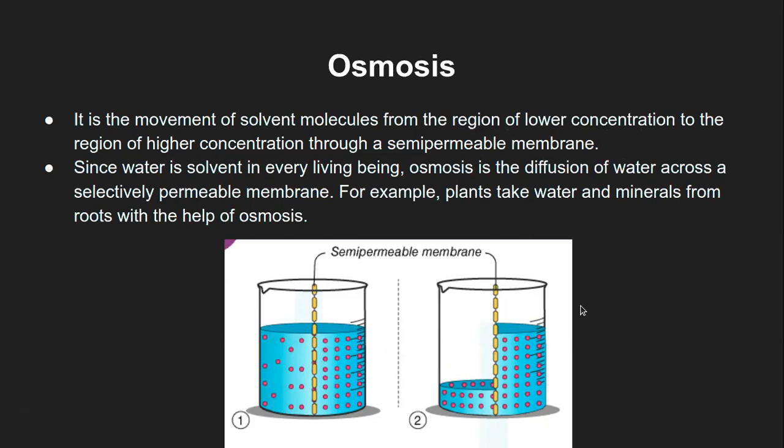Osmosis is a special type of diffusion. The condition is that the membrane is semi-permeable. The membrane is not permeable to the solute molecule, but it will only allow the transport of water. That is why it is semi-permeable or selectively permeable. So whatever membrane is used, it has to be a semi-permeable or selectively permeable membrane, which will allow specific molecules to transfer.